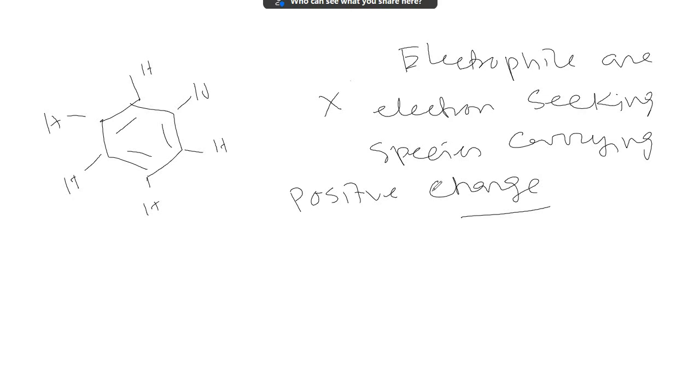Students, please listen carefully. Because of the high electron density of the pi bond, it is readily attacked by an electrophile. Now, when an electrophile attacks the benzene nucleus, what happens? The electrophilic reaction of benzene takes place in 2 steps. Suppose an electrophile X plus approaches the benzene nucleus. This is plus, this is called an electrophile. Or in a covalent molecule, if the central atom has an incomplete octet, it wants to accept a pair of electrons. So all of them are called electrophiles. So electrophiles basically are what?